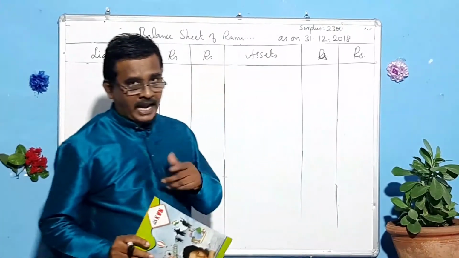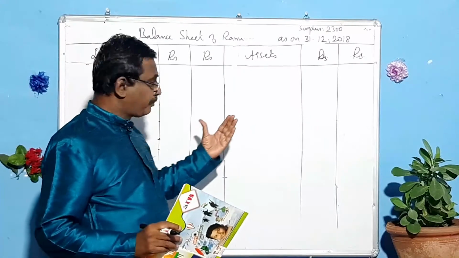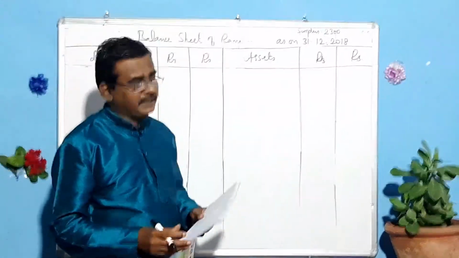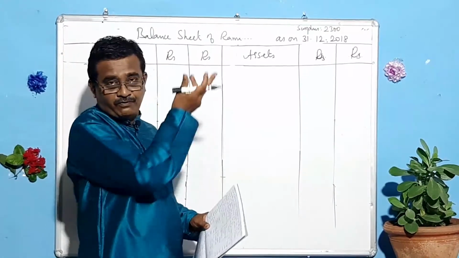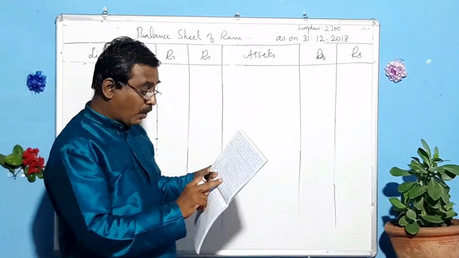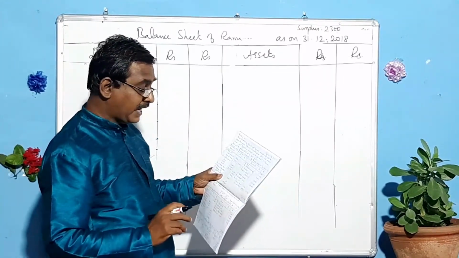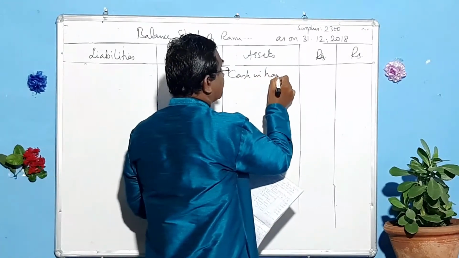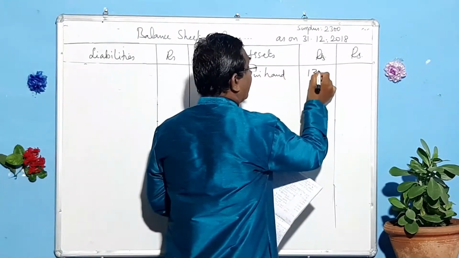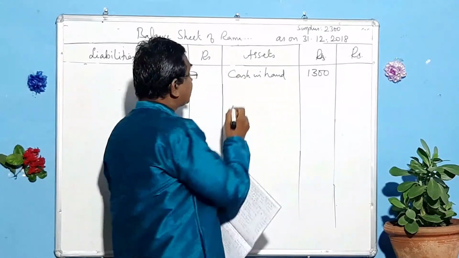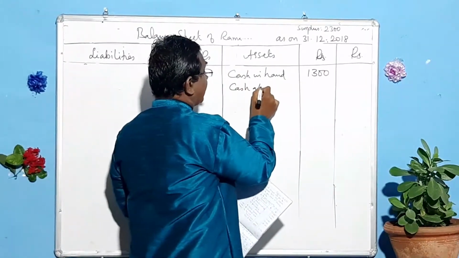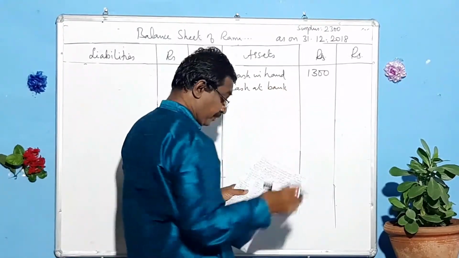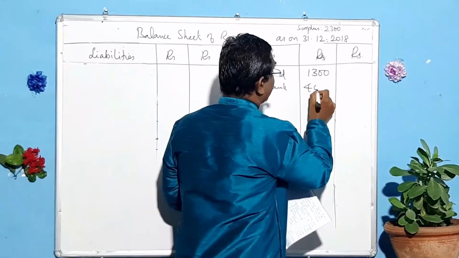Remember, my advice is when you go for preparing this balance sheet, immediately take the cash balance from the receipts and payments account. What is the closing balance? Cash in hand 1,300. And what is given? Cash at bank. What is that amount? 4,000.